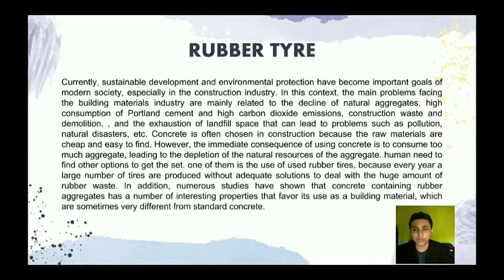One of them is to use used rubber tires, because every year a large number of tires are produced without adequate solutions to deal with the huge amount of rubber waste. In addition, numerous studies have shown that concrete containing rubber aggregate has a number of interesting properties that favor its use as a building material, which are sometimes very different from standard concrete.